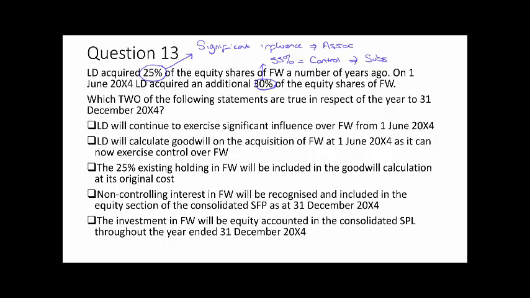Once we think about accounting for our investment as a subsidiary, that does indeed mean that we would need to calculate goodwill arising at the date of acquisition. So the second statement appears to be correct. As part of that goodwill calculation, we will need to think about how much we've actually incurred as a cost on our investment. But as the acquisition has been piecemeal here, instead of going back and using original cost for the 25% originally purchased, we would instead include that 25% at its fair value at 1st of June.